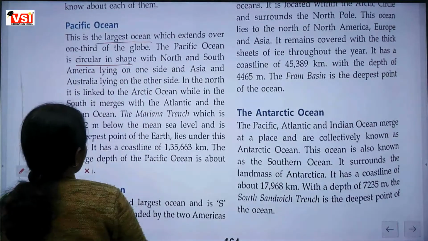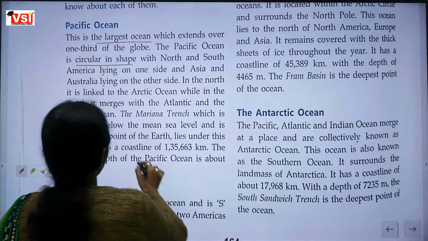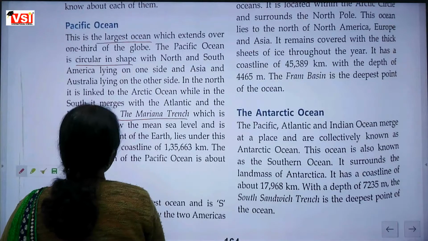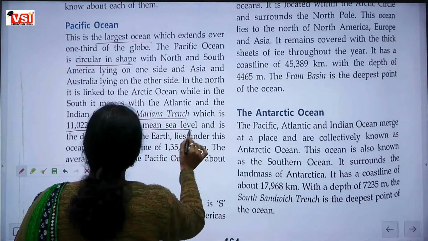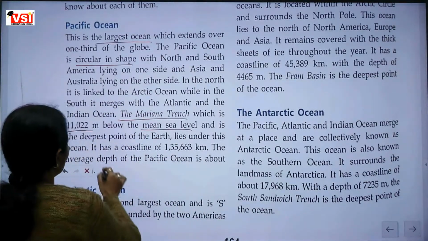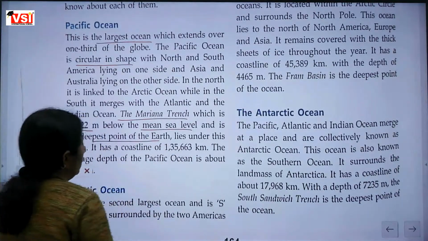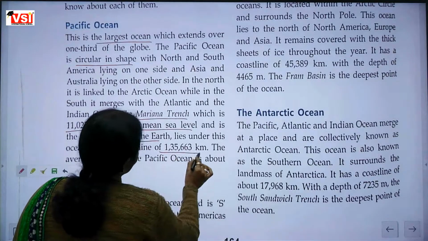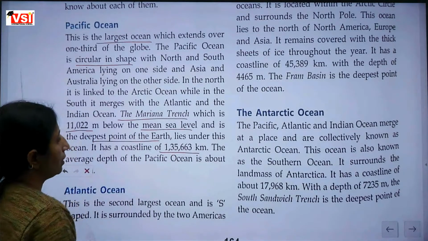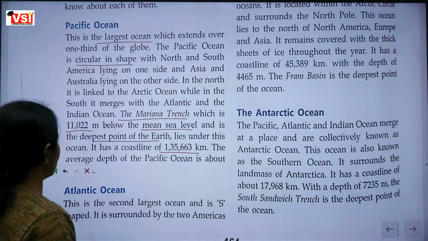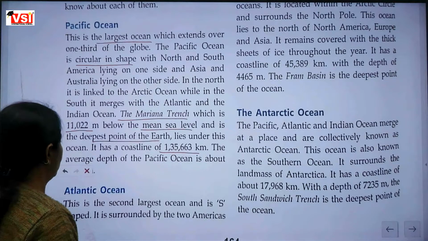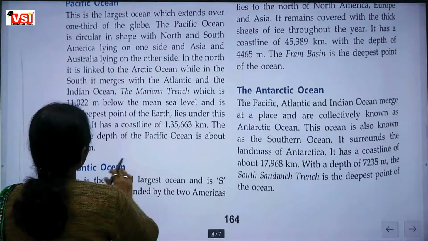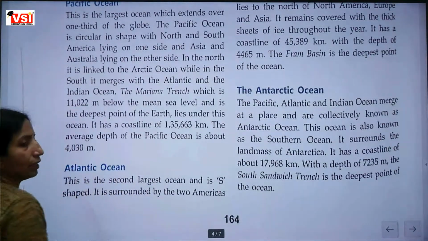The Mariana Trench, which is 11,022 meters deep below the mean sea level, is the deepest point of the earth and lies in this ocean. And the coastline of this ocean is how much? 1,35,663 kilometers. And the depth of this ocean is 4,030 meters.